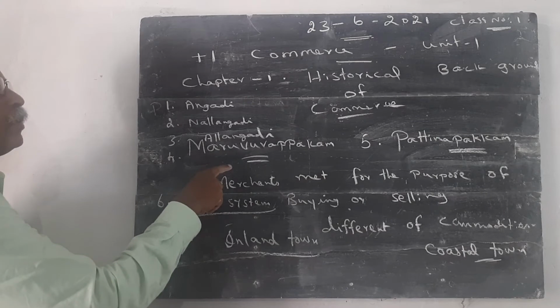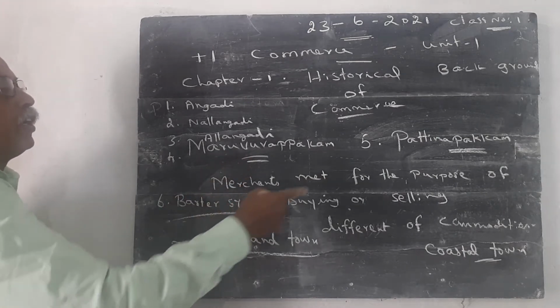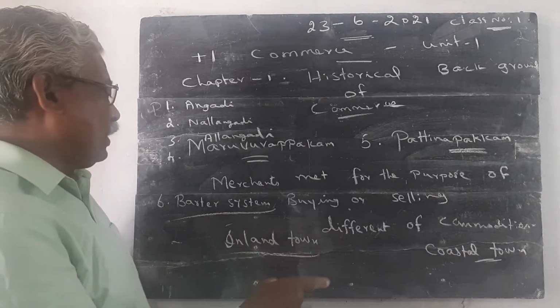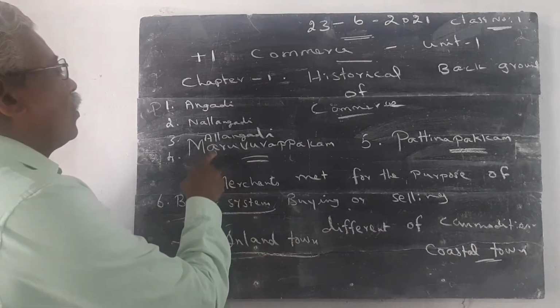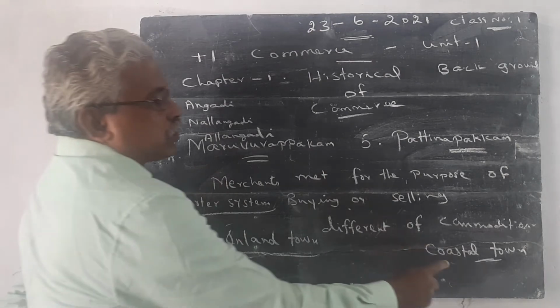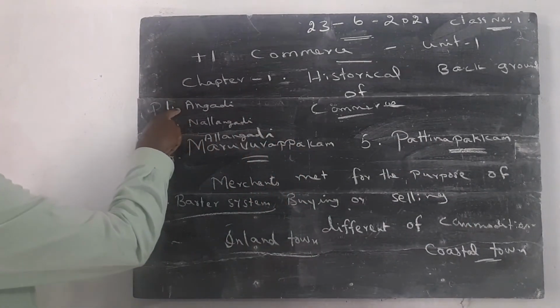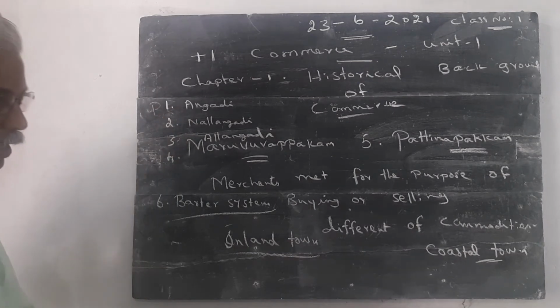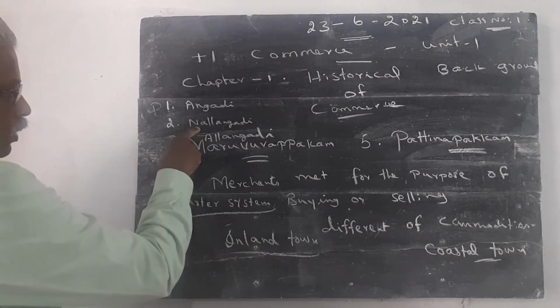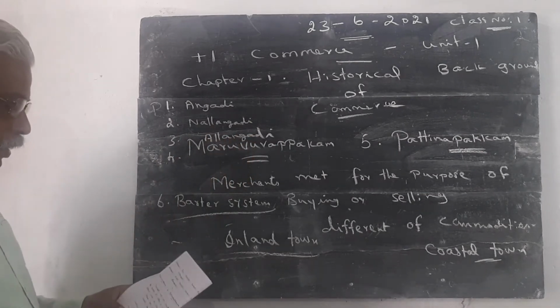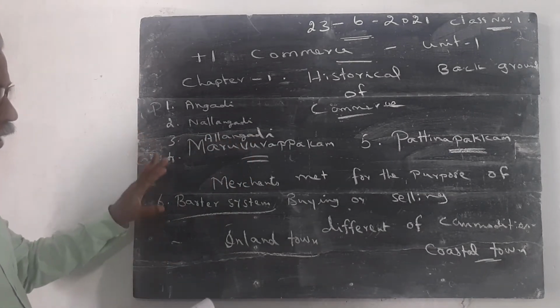The merchants met one another for the purpose of buying and selling different commodities. The inland town is called Maruvarupakkam. The coastal towns are called Pattinappakkam. Angadi means the place where goods are sold. The day market is called Nalangadi. Night market is called Alangadi. These are all the important portions I want to give.